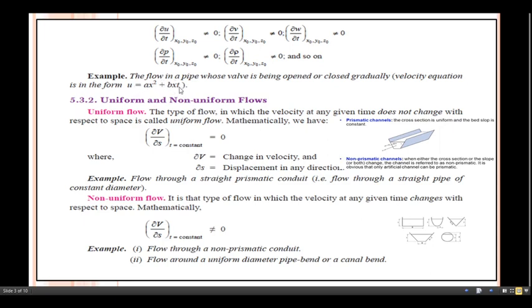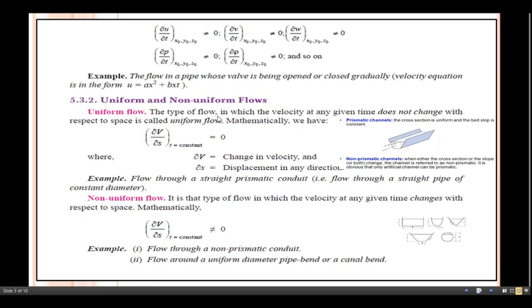So what does this indicate? The time parameter comes into the picture, because whatever the properties of this are, they change with respect to time. That's why the time parameter comes into the picture. Okay, let us start with the next one, uniform and non-uniform flows.